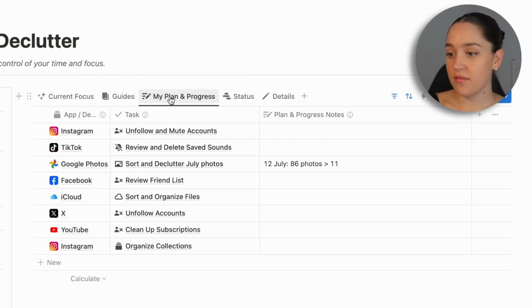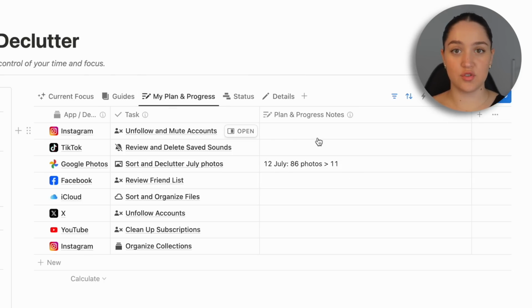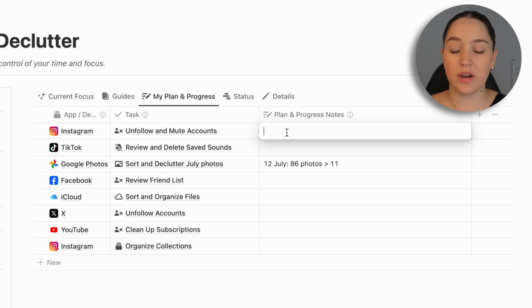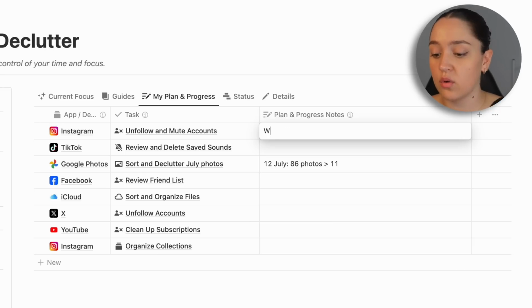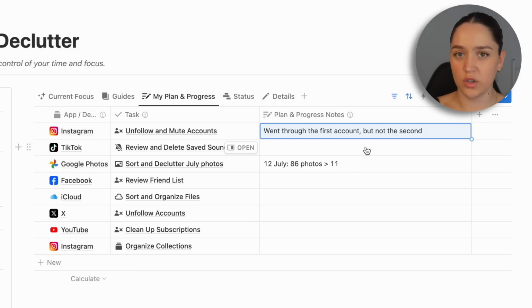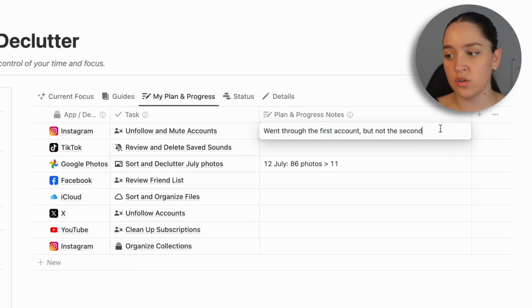The next view that we have is my plan and progress. And this is just a quick little note that you can use to track the task. So for example, let's stay with the same task, unfollow and mute accounts. You may have two accounts on Instagram and you have to go through the following list of them both. So you can say, for example, went through the first account, but not the second. So this is just a quick little note to remind yourself either what your plan is or what your progress is. And you can write as much as you want here.